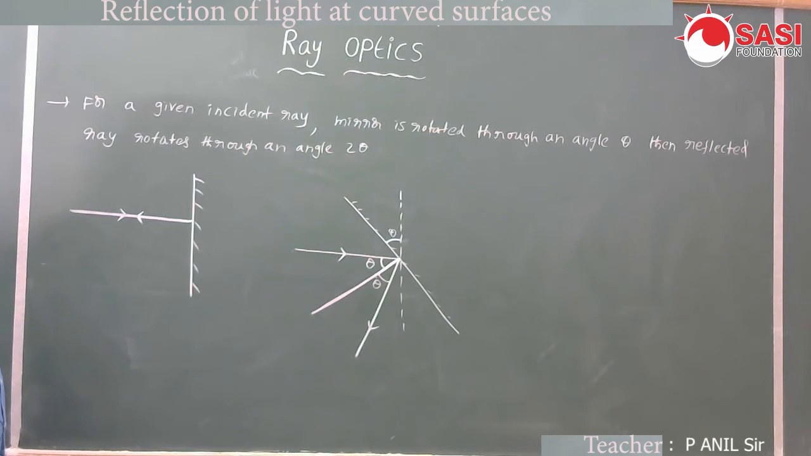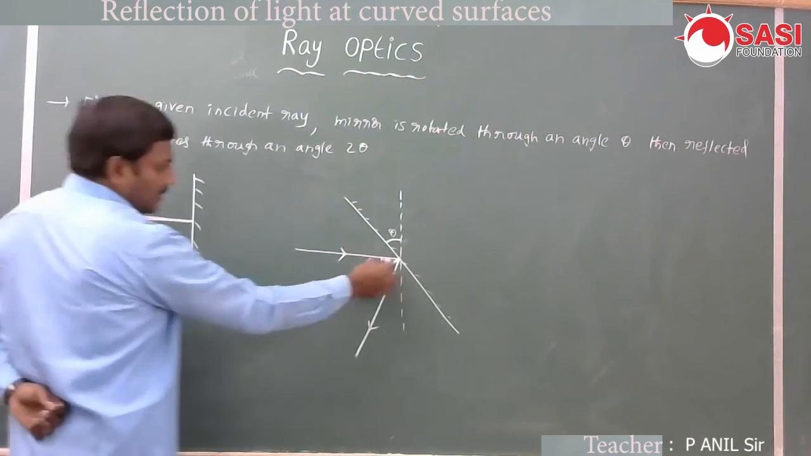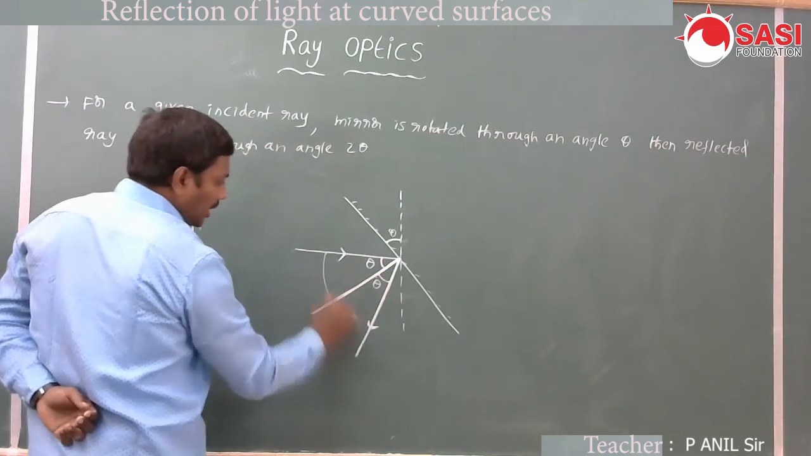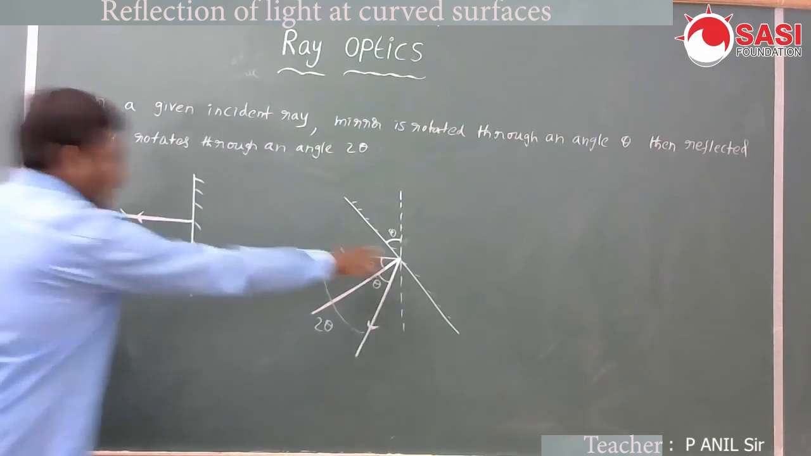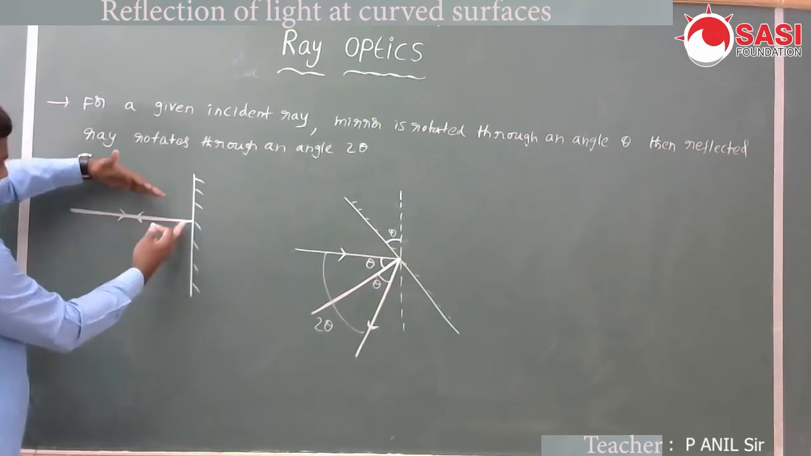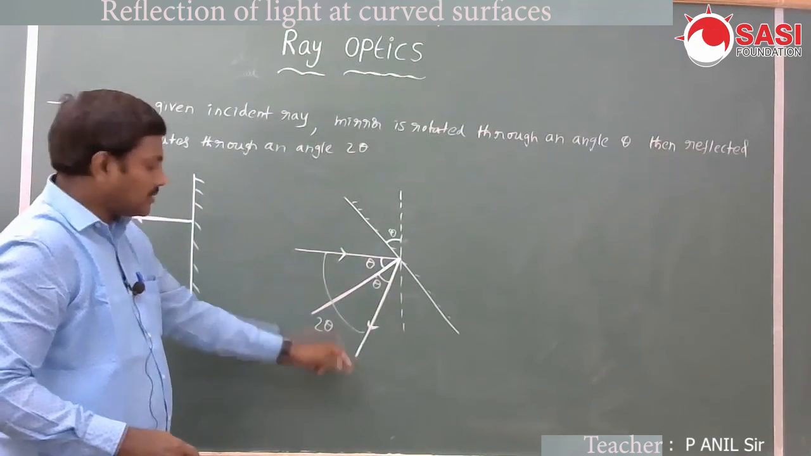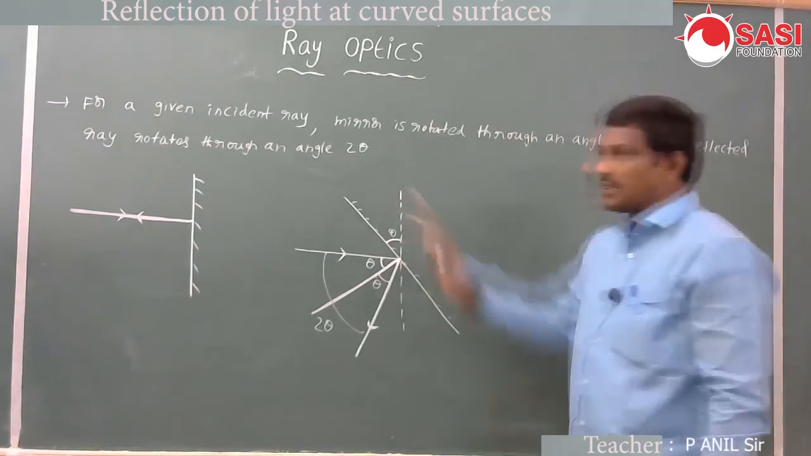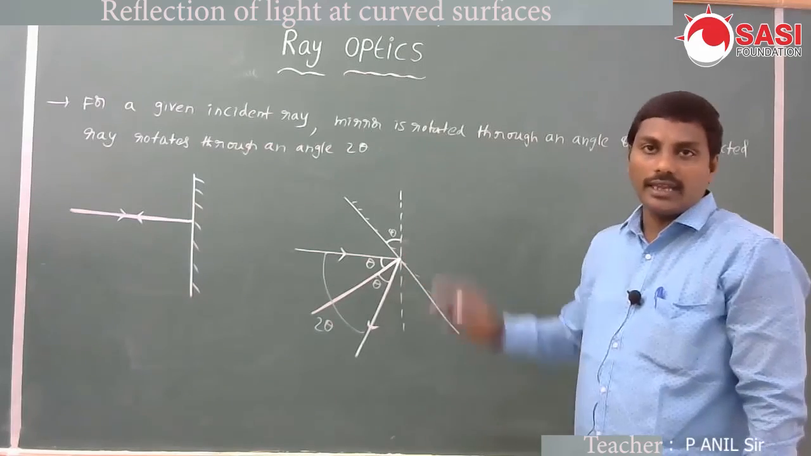Here, in the previous case, the reflected ray is like this, but now the reflected ray is in this direction. That means the reflected ray has rotated through a total angle of 2 theta. Once again, if the mirror is rotated through an angle theta for a given incident ray, then the reflected light ray rotates through an angle 2 theta.